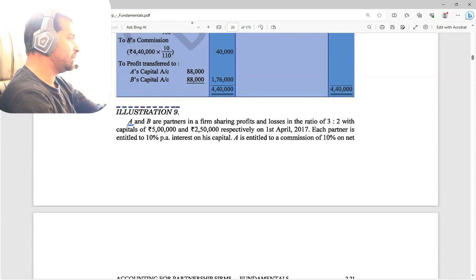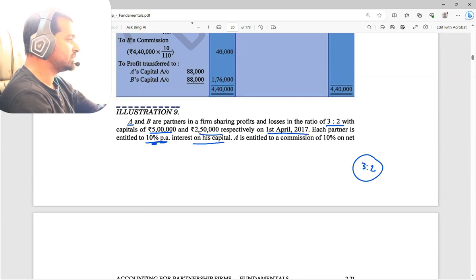Meaning is A and B are partners sharing profit 3:2. So the main thing we are going to write is 3:2. Capital are 5 lakh and 2.5 lakh respectively. 1st April 2017. Each partner is entitled to 10% per annum interest on his capital.